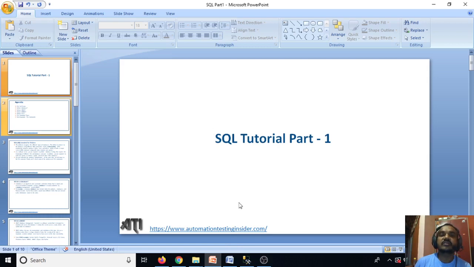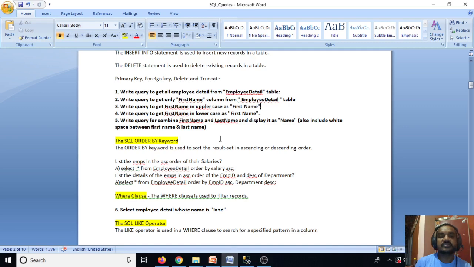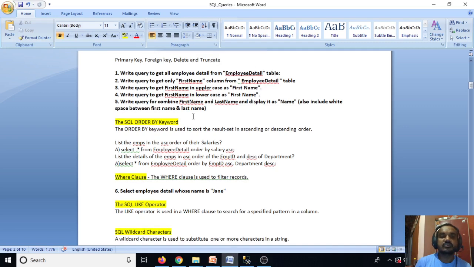So let me have a look at what the different queries are which I have noted down. From the next video onwards I'll write those queries. I have listed all the questions, and then I'll write the query and explain how to write the query to get the data. These are the different queries I have listed here, from very basics to advanced level.